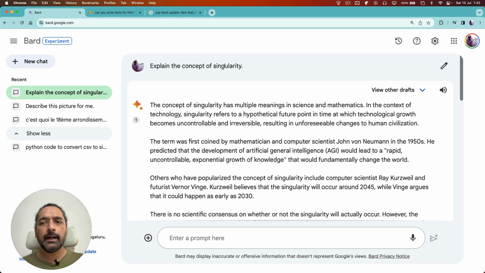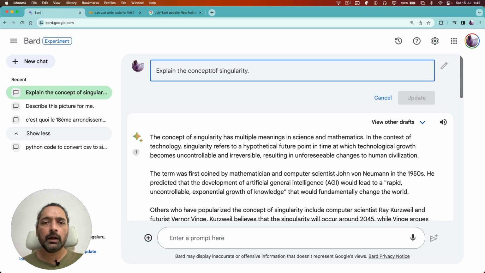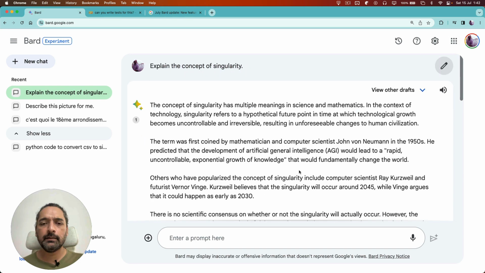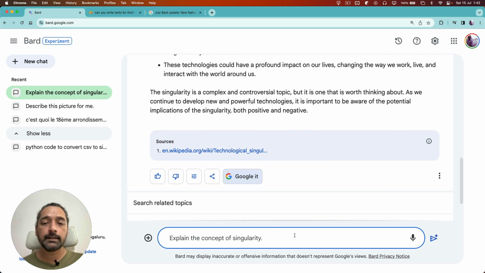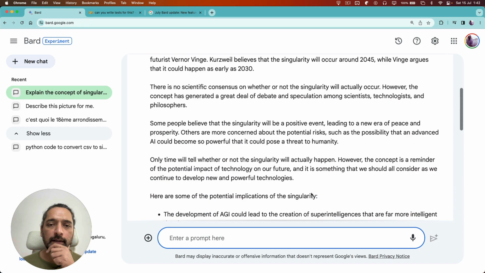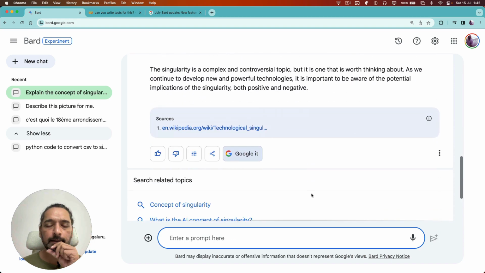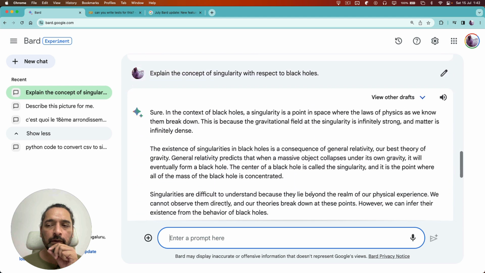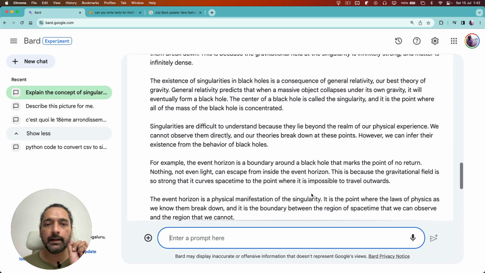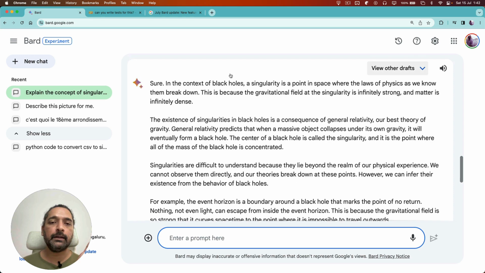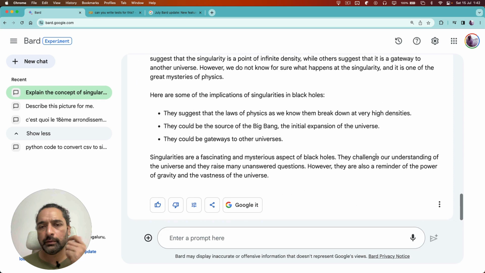So let me change that, and let me say what I actually want to know. Instead of editing it in place, let me put a new one. Say express the concept of singularity, say with respect to black holes. All right. So it gives me an explanation now, less about AI and the theoretical concept of singularity, to how it works specifically with respect to black holes. Okay, so as usual, you're able to modify this. You could have done this before too.